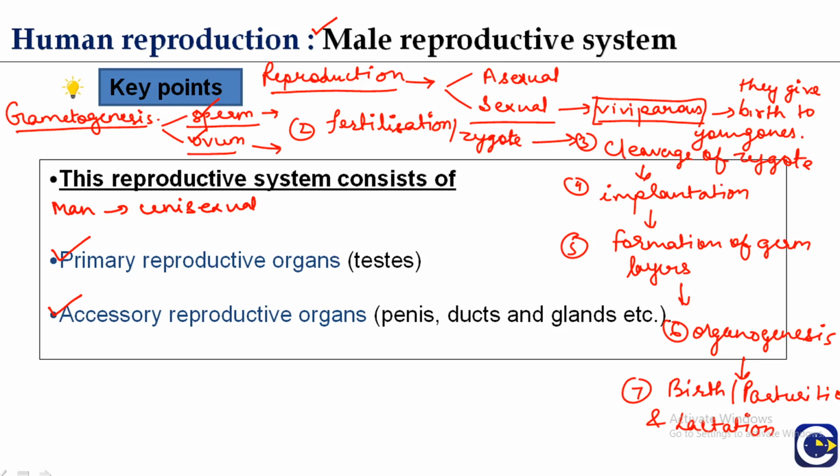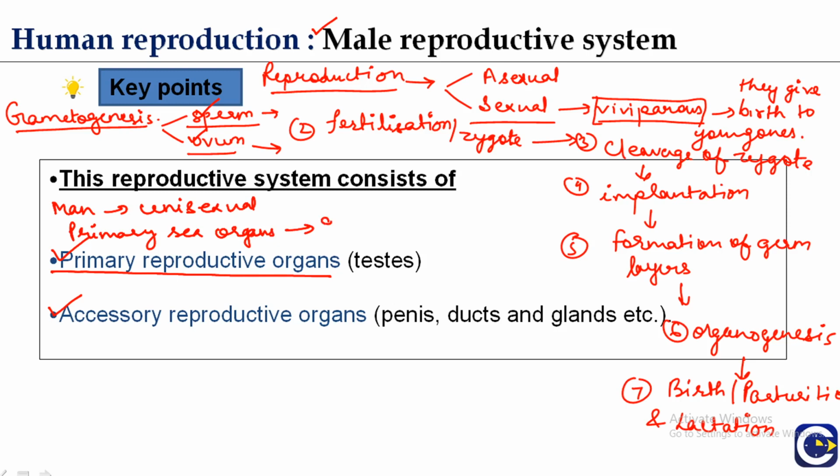The reproductive system of each sex, female and male, consists of many organs. First of all, there are primary reproductive organs or primary sex organs.